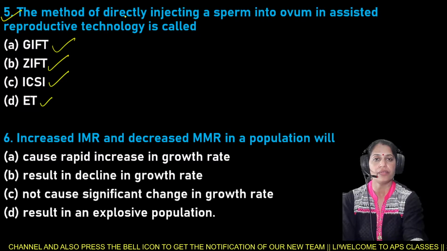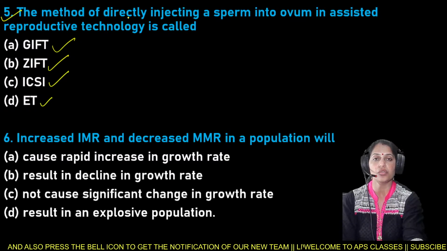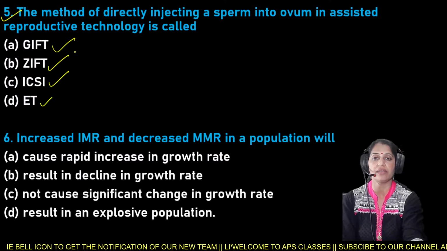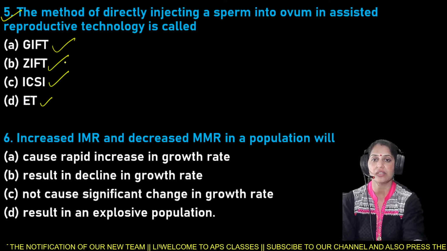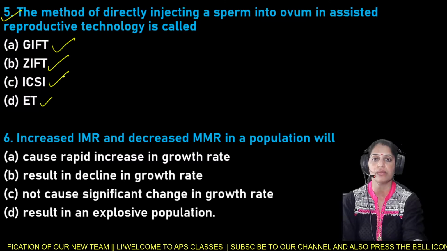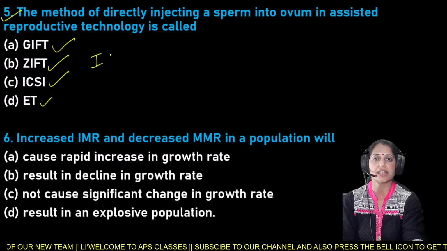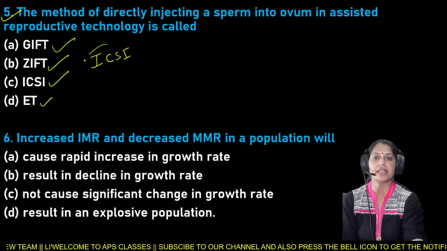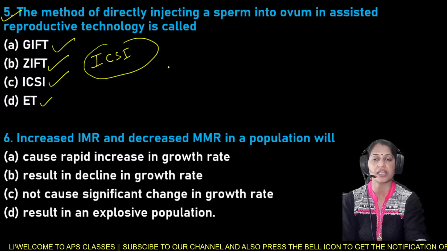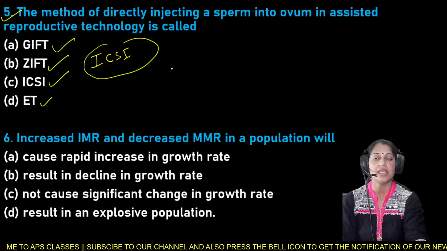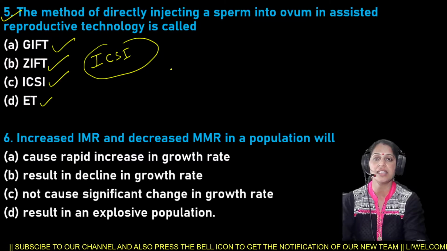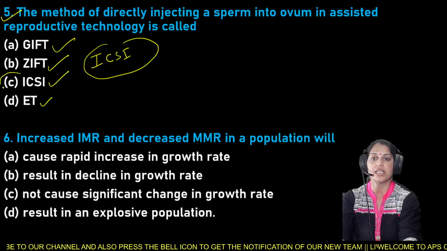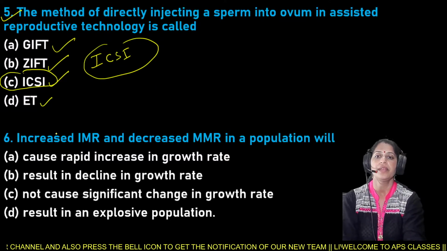The method of directly injecting a sperm into ovum in assisted reproductive technology is called either GIFT, ZIFT, ICSI, as well as ET. So you have to choose the right option for the question number 5. So beta, ICSI. This is the method of directly injecting a sperm into an ovum in assisted reproductive technology. So that technique is known as ICSI. So here option C is the right answer for the question number 5.